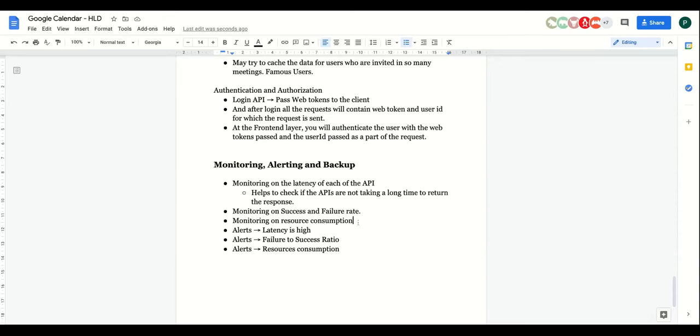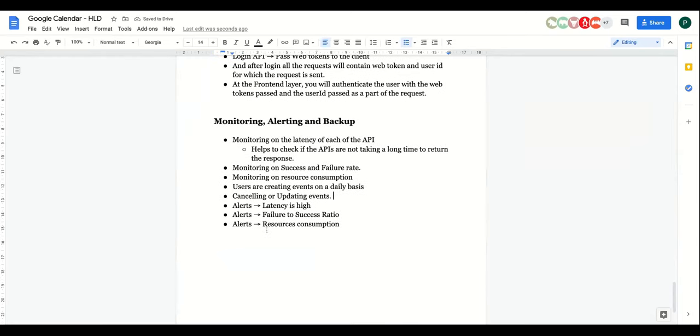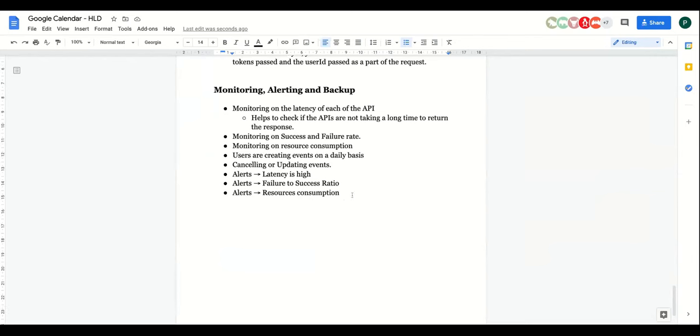You can have some other monitoring as well, like how many users are creating events on a daily basis. You can have another monitoring system like how many users are canceling or updating events. If you can do some improvements with the help of this, you can have monitoring on this as well. And then there are backups.